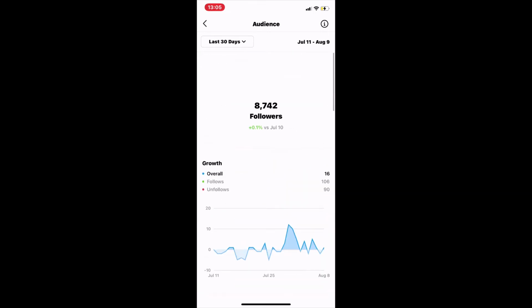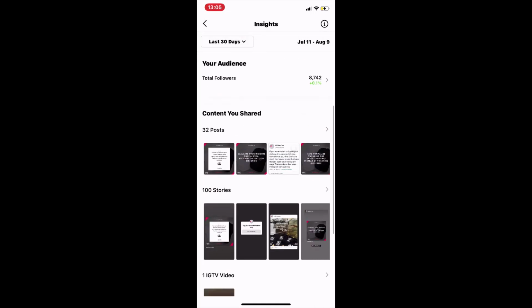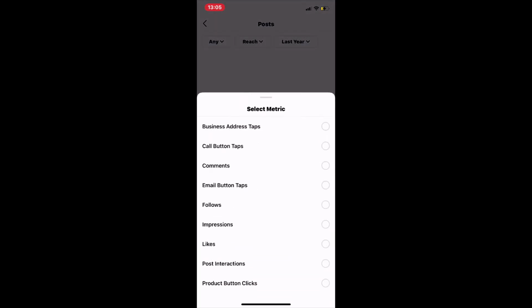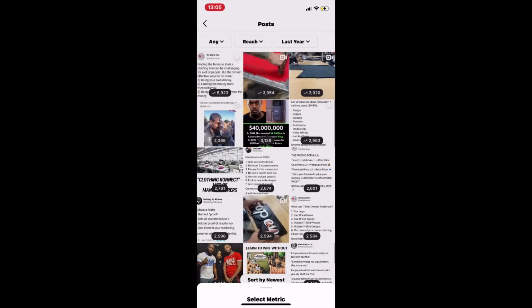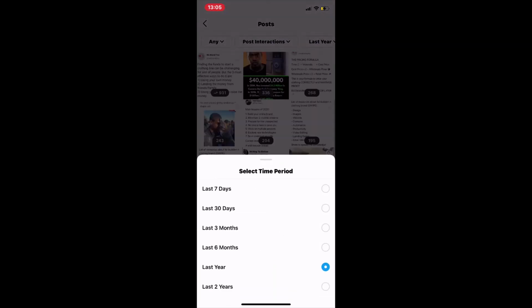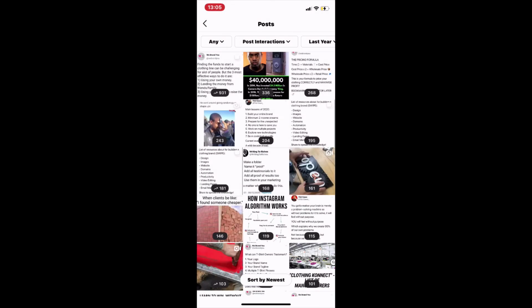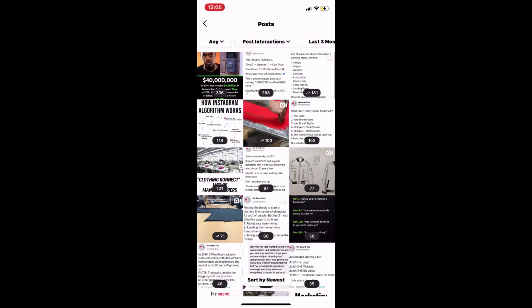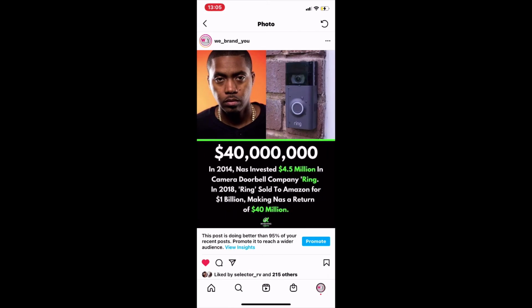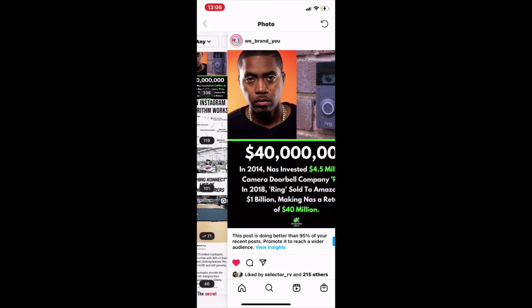The second biggest thing in insights is content shared. So go to content shared, change reach to post interactions, which is overall, and then change the time period to probably about the last 3 months. Now you can see here that our biggest post is this Nas clip, where Nas invested 4.5 million in the doorbell ring.